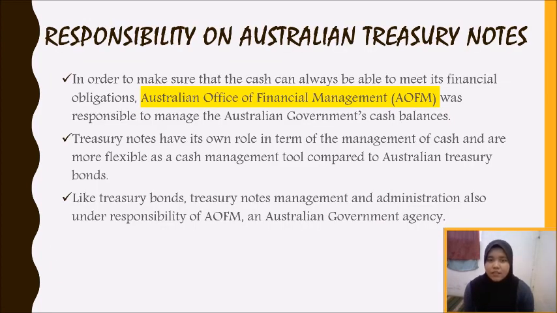Okay, then for responsibility on Australian Treasury notes, in order to make sure that cash is always able to meet financial obligations, the AOFM is responsible for managing the Australian government's cash balance. Treasury notes have their own role in terms of cash management and are more flexible as a cash management tool compared to Australian Treasury bonds. Like Treasury bonds, Treasury notes management and administration are also under the responsibility of AOFM, which is an Australian government agency.